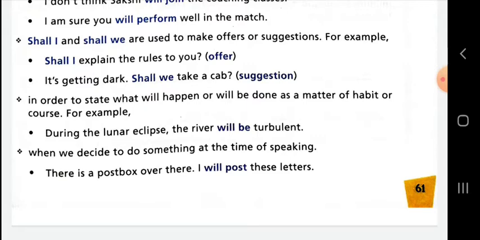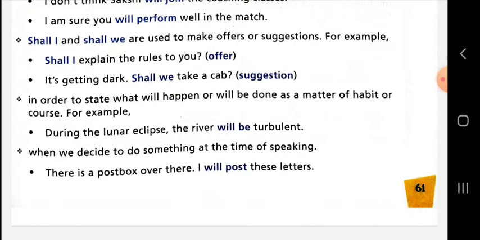In order to state what will happen or will be done as a matter of habit or course, for example, during the lunar eclipse, the river will be turbulent. When we decide to do something at the time of speaking, then we use simple future tense. There is a post box over there. I will post these letters.